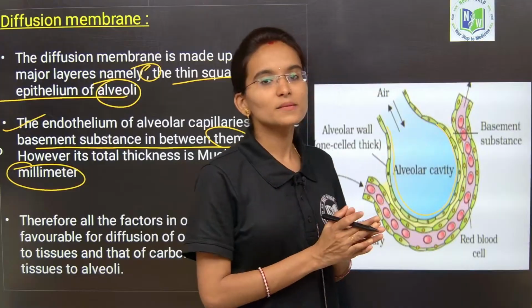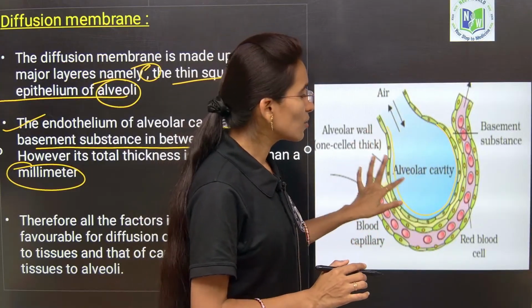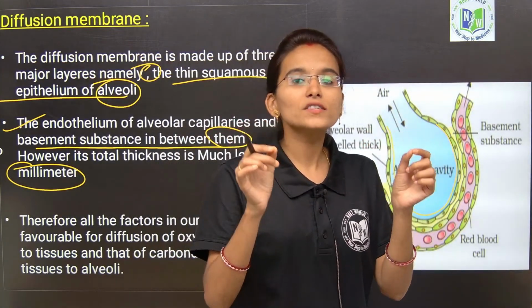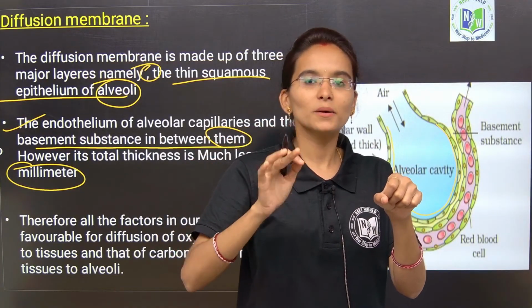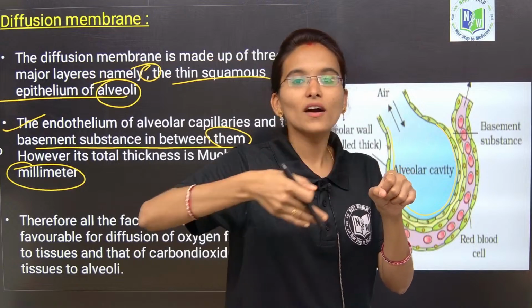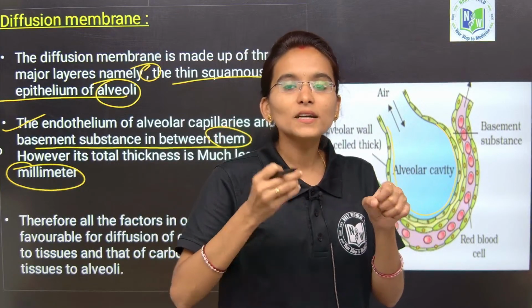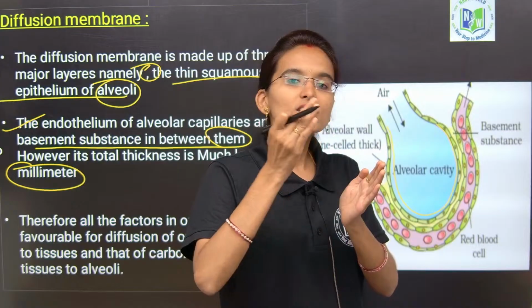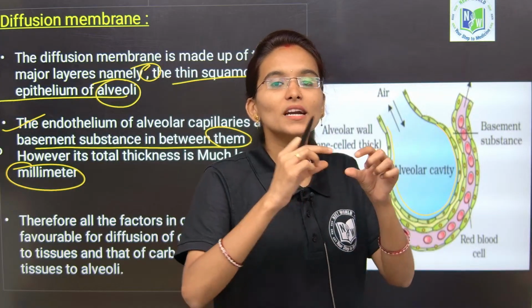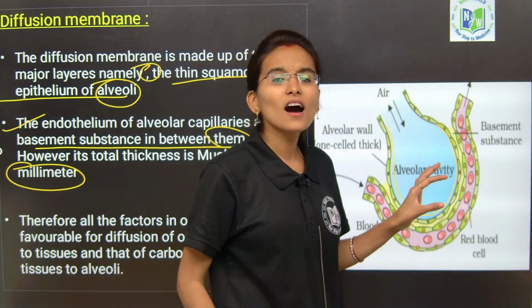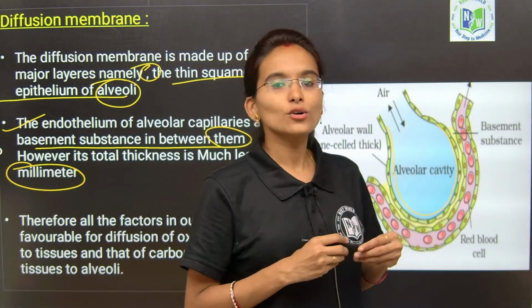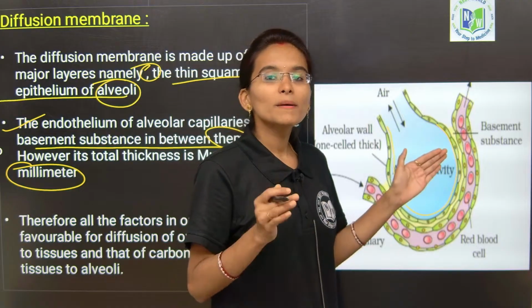Once again I am explaining, this will be the alveoli. Alveoli is made up of simple squamous epithelium and it is surrounded by the basement membrane. In between this we can find the space called the basement substance. Outside this basement substance, blood vessels are present. The blood capillaries are lined internally by the endothelium and externally by the basement membrane.